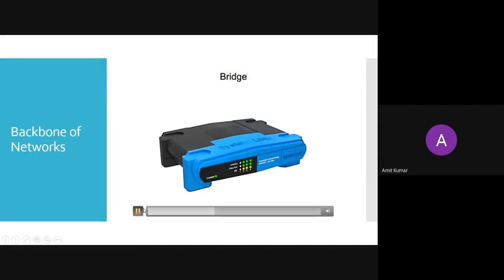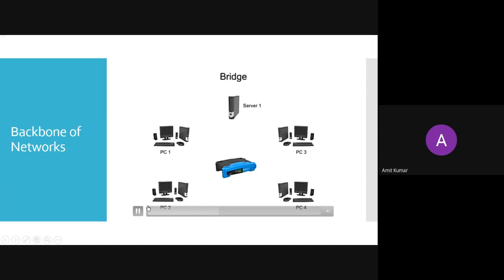Now the second device, which is known as bridge, it's a smart device. So this is a smart device.